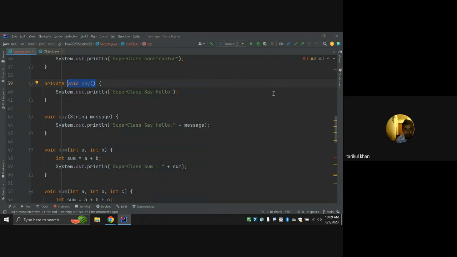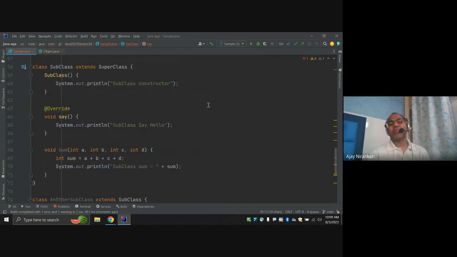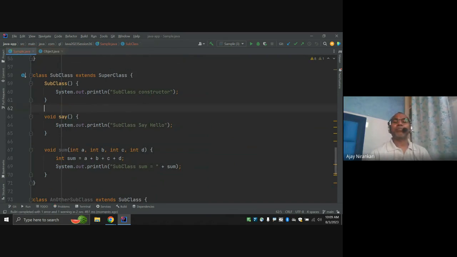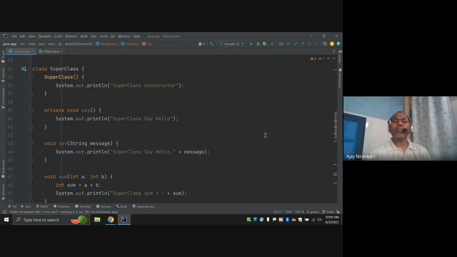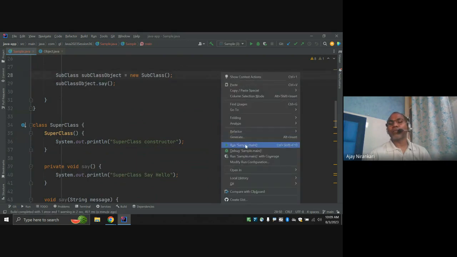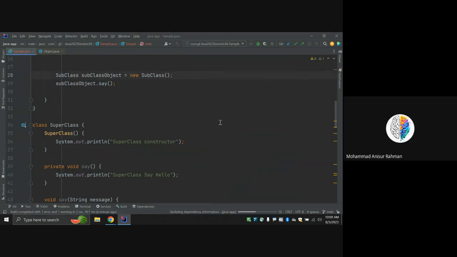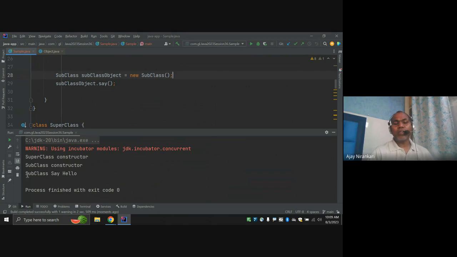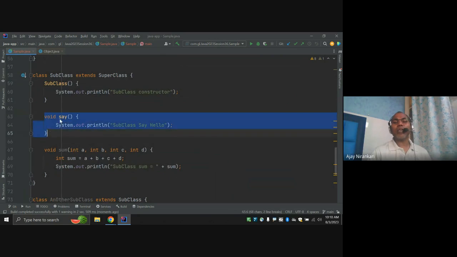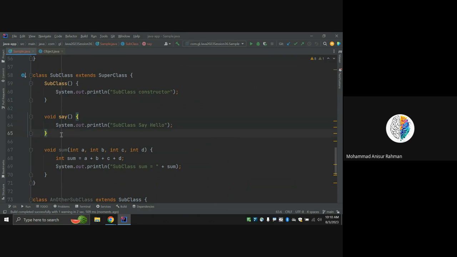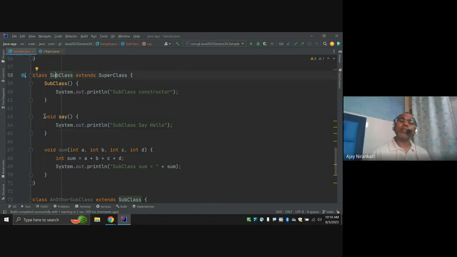So a developer says, look, I am not writing this, I am just commenting it out. After that, we are able to run this code. That means we are calling the same method in the same class, but this is not an overridden method. In the subclass, you can define the same method, but here we cannot say overridden.